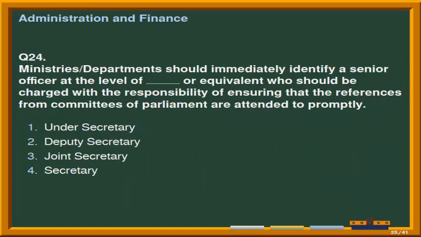Next question is, ministries or departments should immediately identify a senior officer at the level of fill-up or equivalent who should be charged with the responsibility of ensuring that the references from committees of Parliament are attended to promptly. Options are number 1, Under Secretary, number 2, Deputy Secretary, number 3, Joint Secretary, and the number 4 is Secretary. Correct answer is option 3rd, that is Joint Secretary.